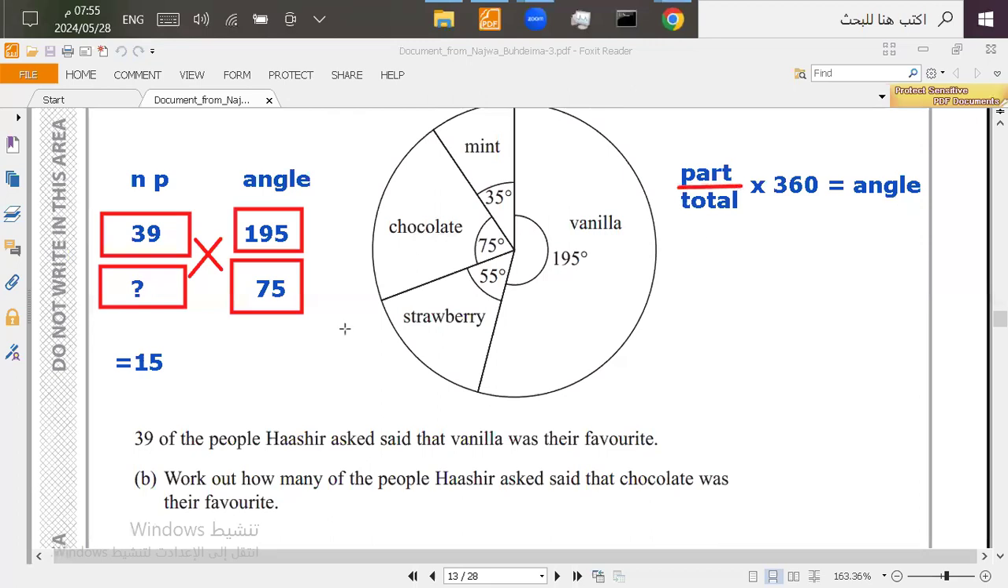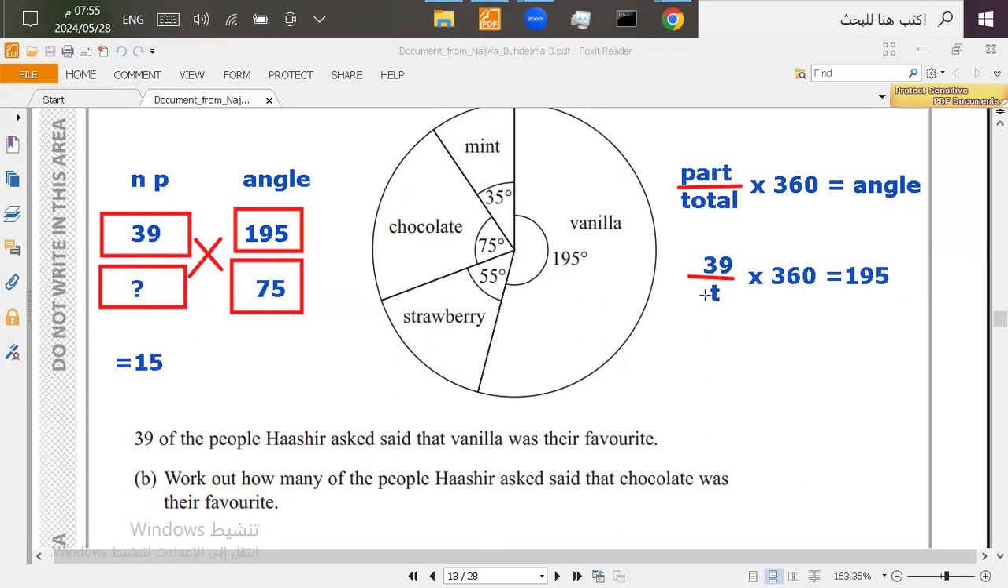So basically, I know that 39 people are the vanilla people, so I can use them here. The part number will be 39 over the total, let's call it T, and then multiplied by 360 will equal the angle of vanilla, which is 195. Now, this method is a little bit longer than the X method. The X method is easy to use, and it's faster.